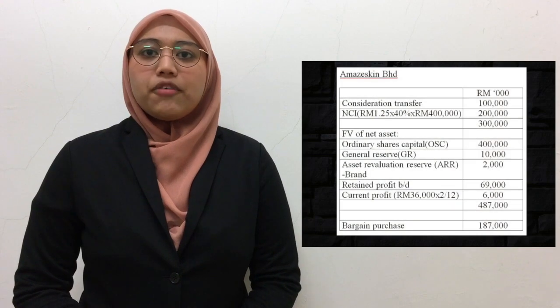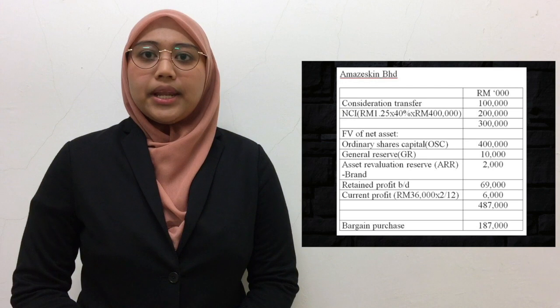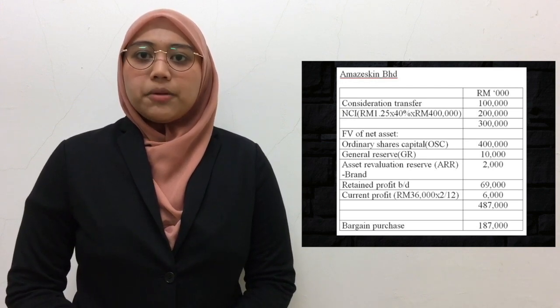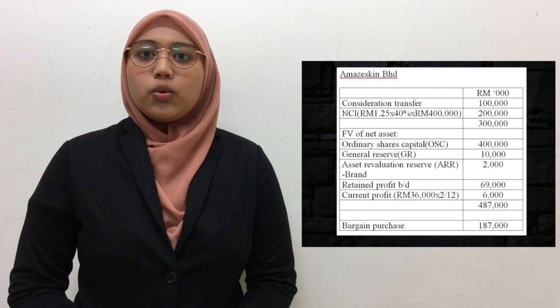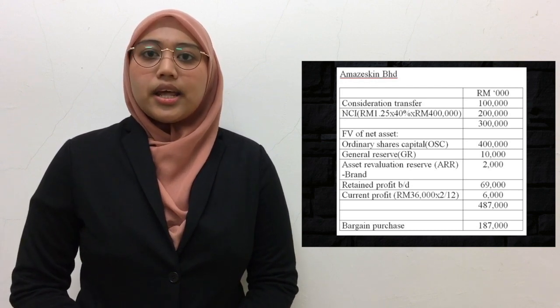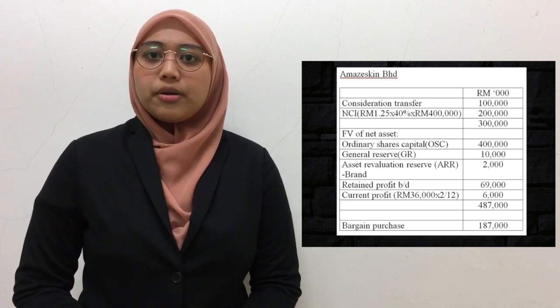Next is goodwill of Amiskin Berhad. Consideration transferred is 100 million. NCI is 1 ringgit and 25 cent times 40% times 400 million, equal to 200 million, and the total will give 300 million. Next, for the fair value of net assets, ordinary share capital is 400 million,